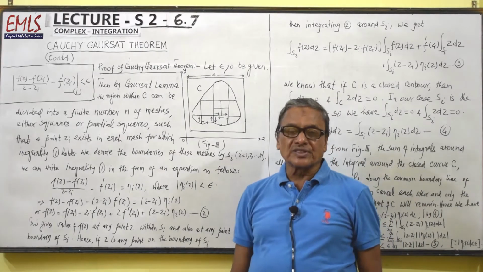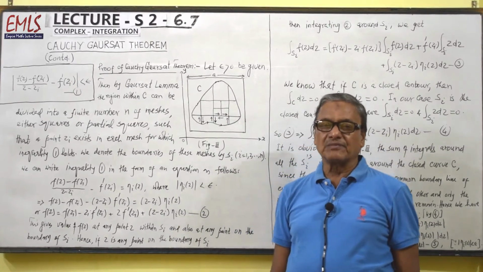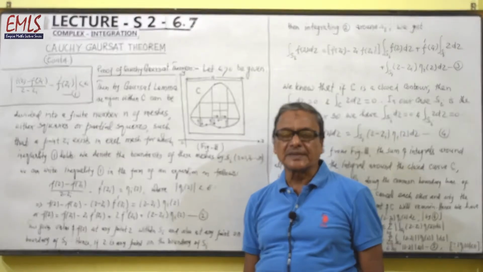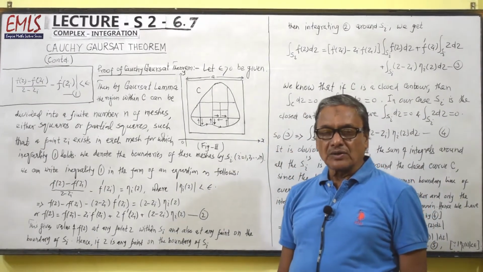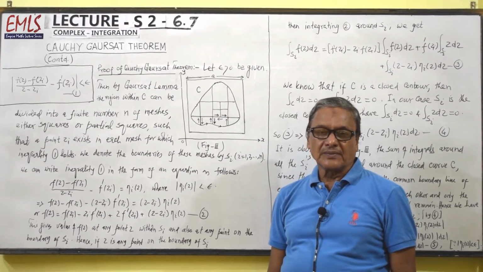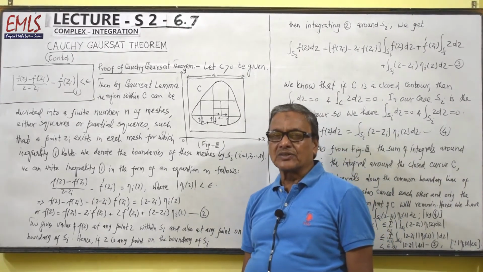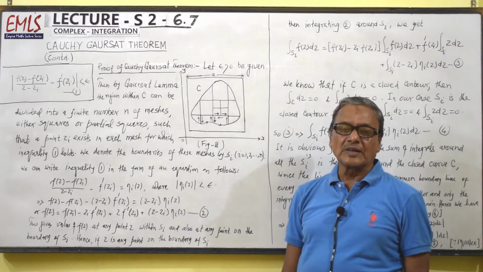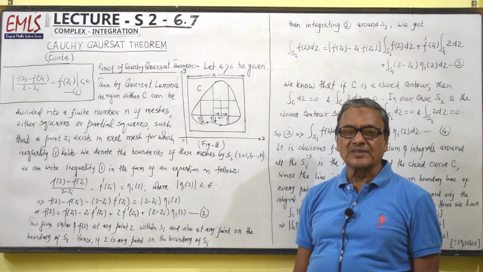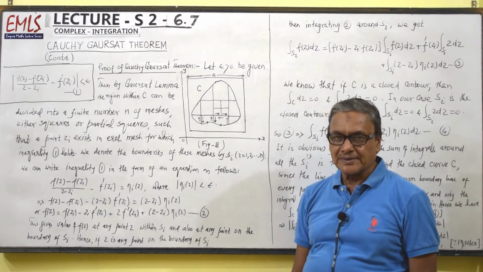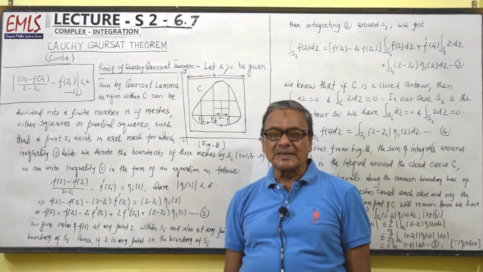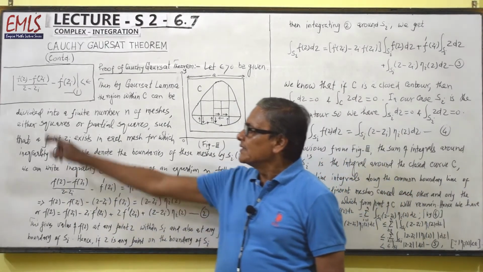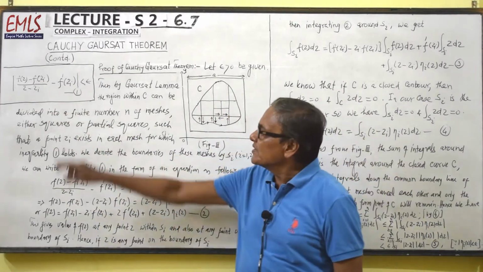In order to prove Cauchy-Goursat theorem, in the previous lecture we have discussed Goursat lemma, whose statement is: if f(z) is analytic within or on a closed contour C, then for given epsilon greater than 0, it is always possible to divide the region within C into finite number n of squares and partial squares, such that if their boundaries are denoted by Si, i equal to 1, 2, 3 up to n, then there exists a point zi in each Si for which this inequality holds.